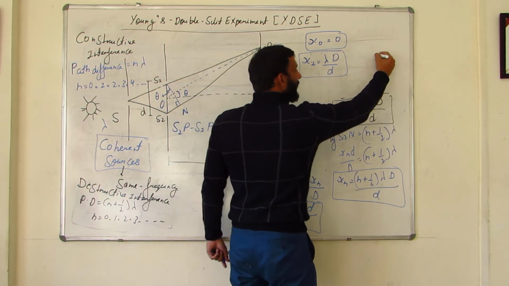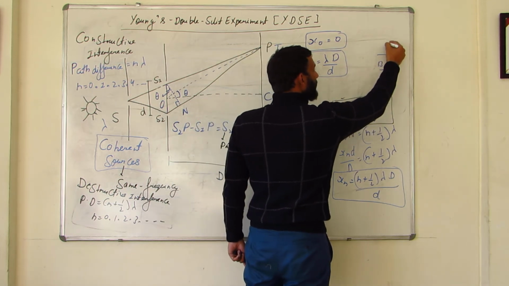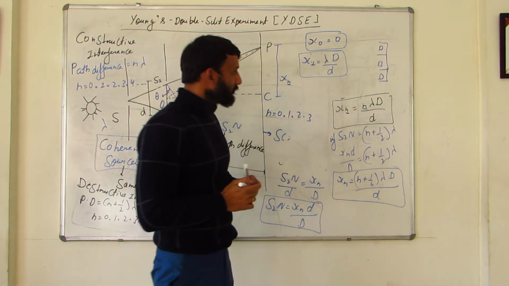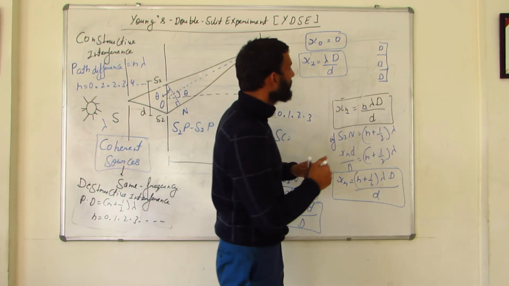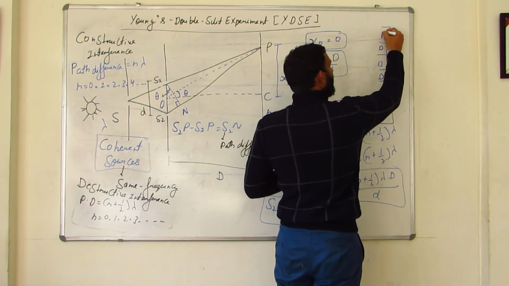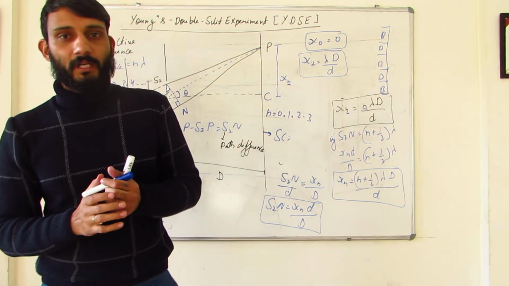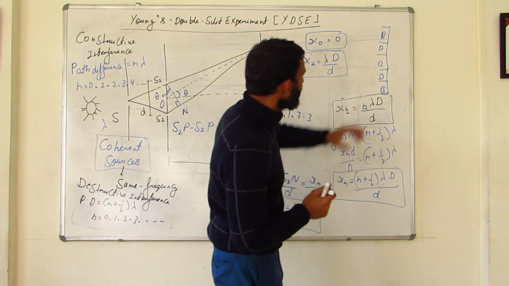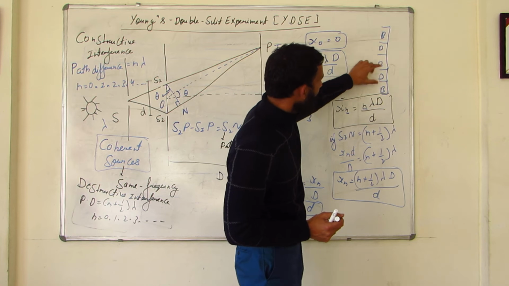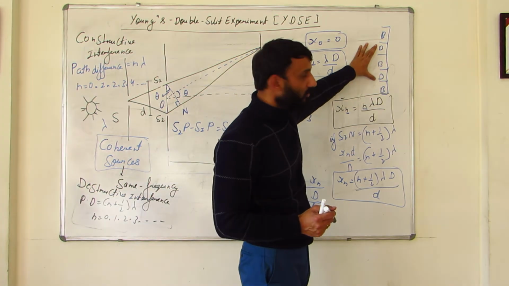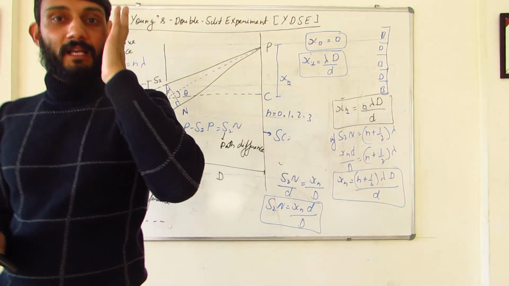Now you all know that if this is a bright fringe, next would be dark, next would be dark. If I want to know Q, and similarly for next it would be bright and it would be bright. If I want to know how much is the width of this dark fringe, dark means on either side of the bright there is dark. If I want to know what is the width of these dark fringes, what I have to do?